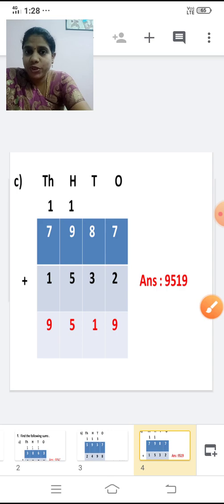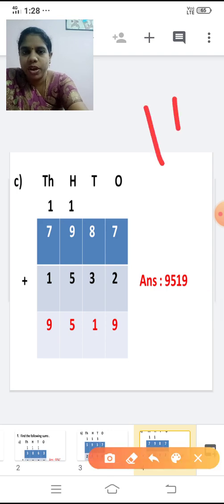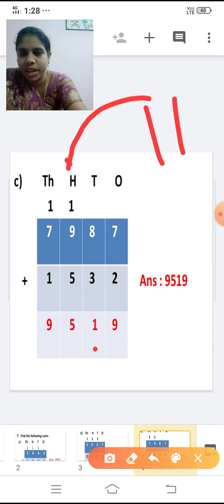So first what we have to do? Add the ones place. 7 plus 2 is 9. Write that directly. Then move on to the tens place. 8 plus 3 is 11. It's a 2-digit number. So what we have to do? Write 1 in the tens place and this one is carried over to the hundreds place. So I've carried over here.